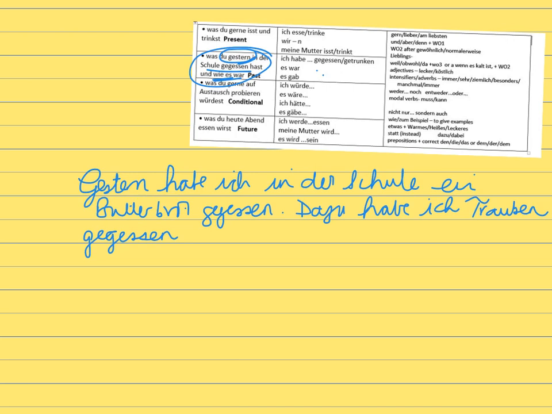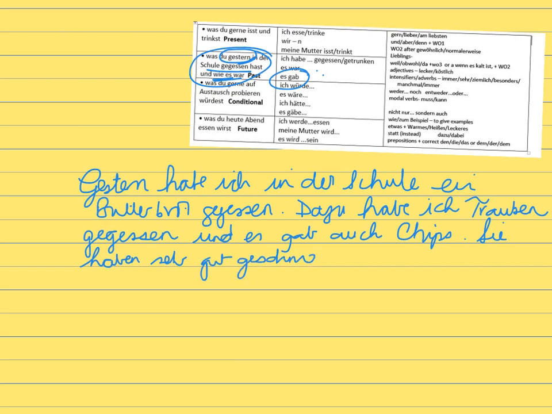And what else? And I want to use es gab, which is also up here, und es gab. And there were also crisps. Es gab Chips. And it says I have to give an opinion, so I'm just going to put one in. They tasted really good. Sie haben sehr gut geschmeckt. Now, I have to, for this particular task, use sehr gut geschmeckt. Didn't finish that off. For this task, yes, I have to use some convincing personal opinions.